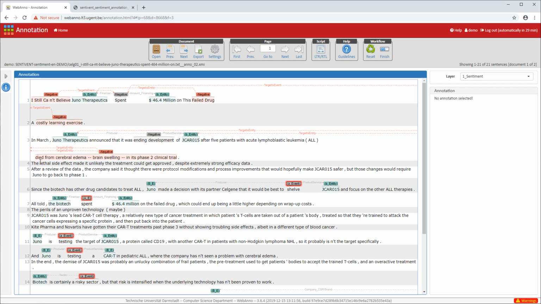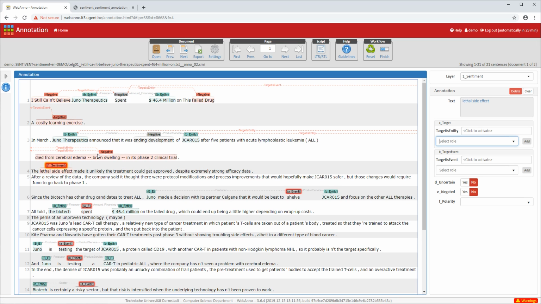One obvious one is unlikely, that it is unlikely the treatment could get approved. Let's annotate lethal side effect here, because that's something that expresses emotion in itself. And unlikely the treatment could get approved as another one.